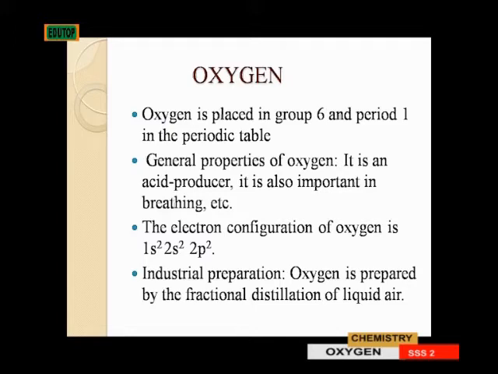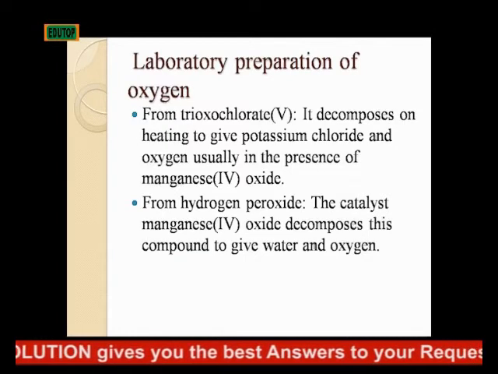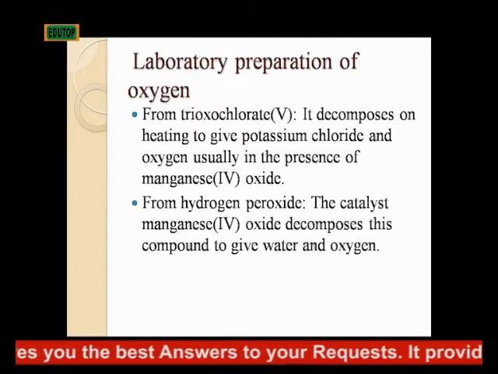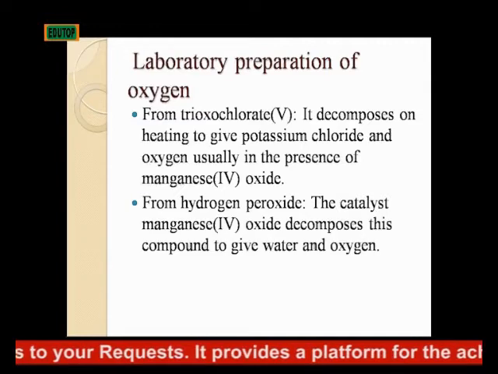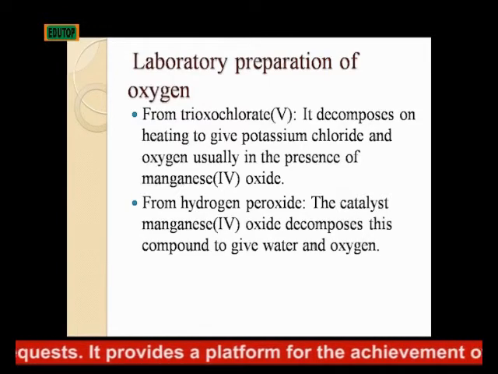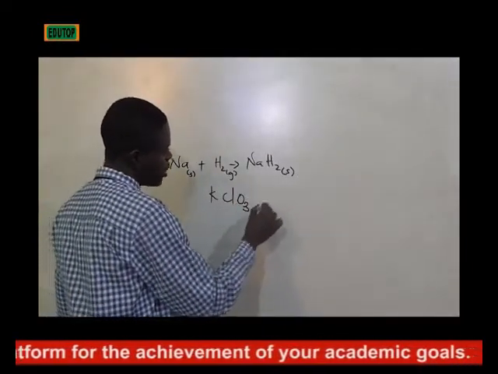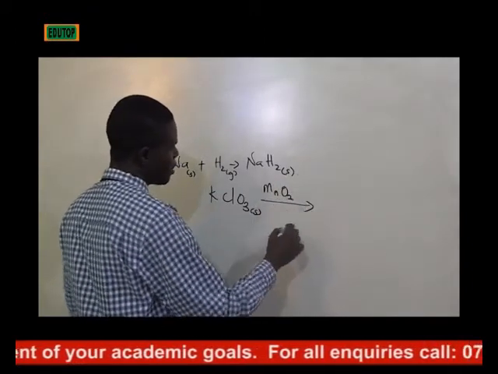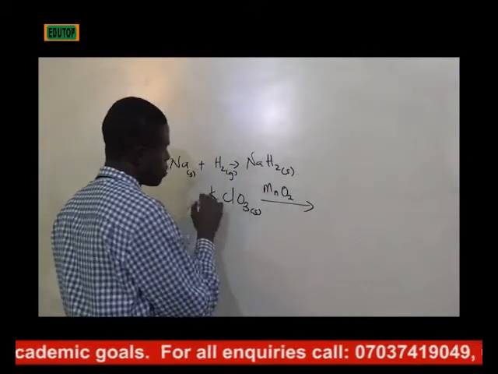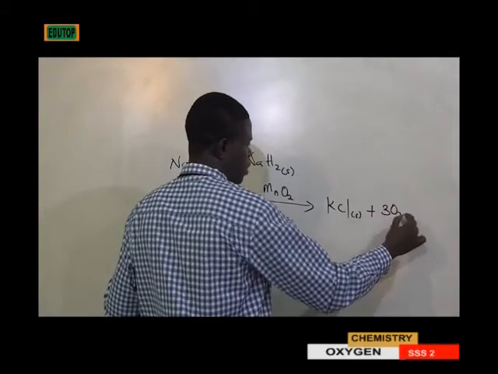Industrial preparation: oxygen is prepared by the fractional distillation of liquid air. Laboratory preparation of oxygen from potassium chlorate(V): it decomposes on heating to give potassium chloride and oxygen, usually in the presence of manganese(IV) oxide. So what that is saying is that potassium chlorate, which is a solid, in the presence of manganese(IV) oxide, MnO2, which is a catalyst, will now produce KCl solid plus 3 moles of oxygen gas.